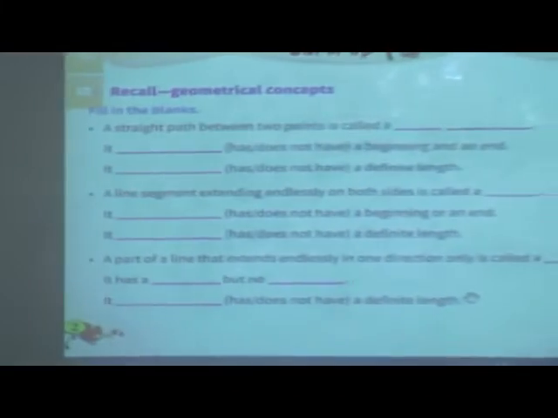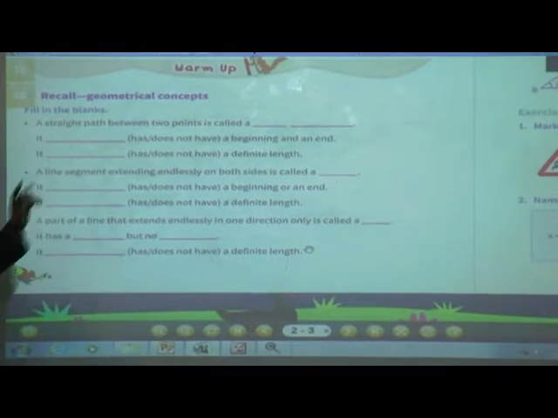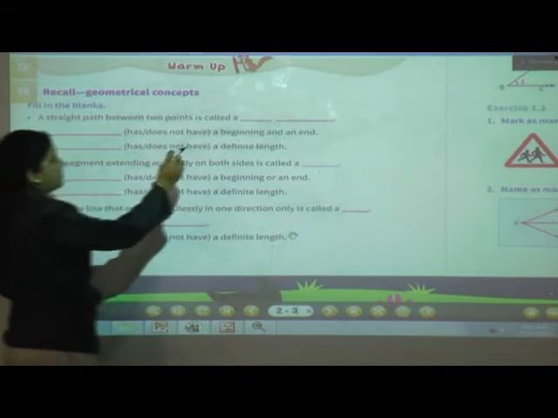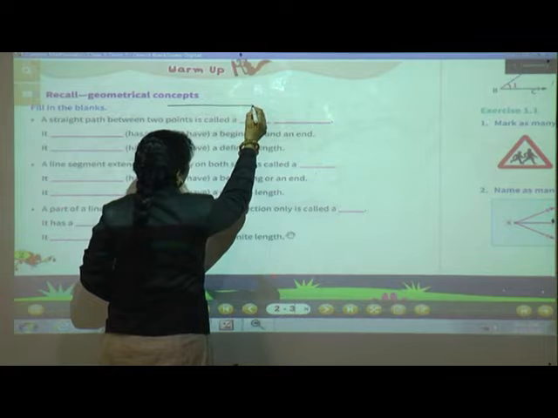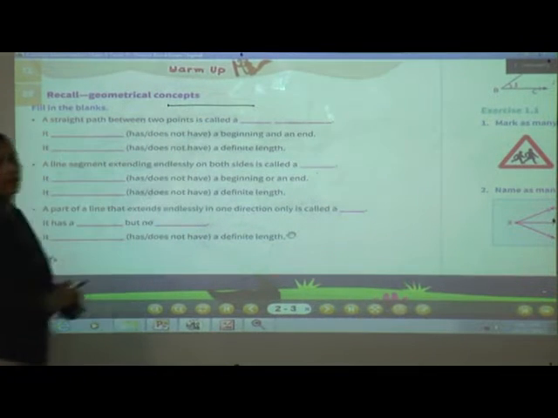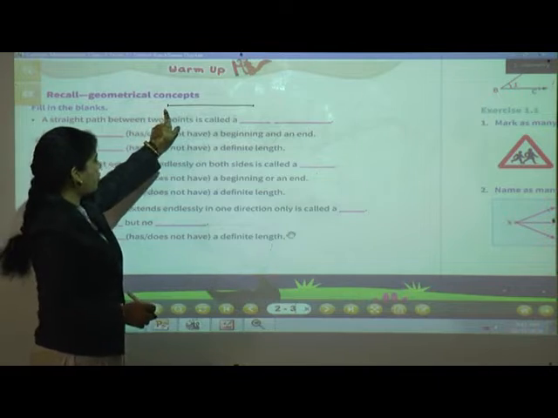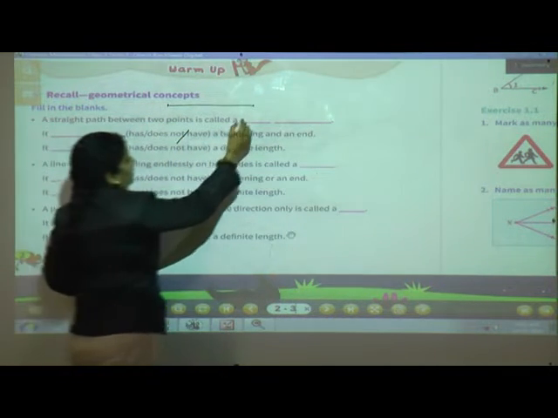See here students, all of you know that a straight path between 2 points is called a line segment. Very good. This one is a line segment, a straight path between 2 points. Now students, it does not have a beginning and end point. So what to write here? It has beginning points also and end points also.